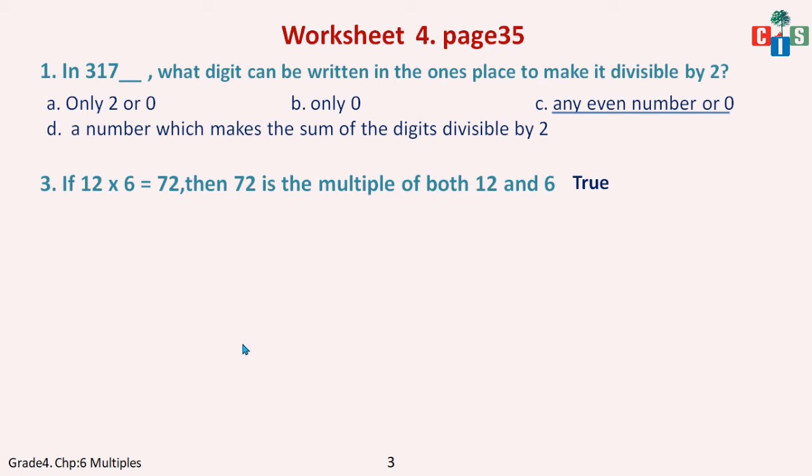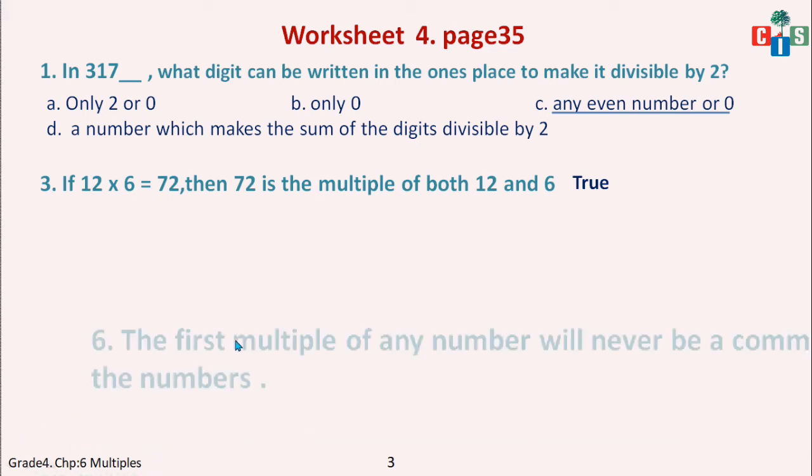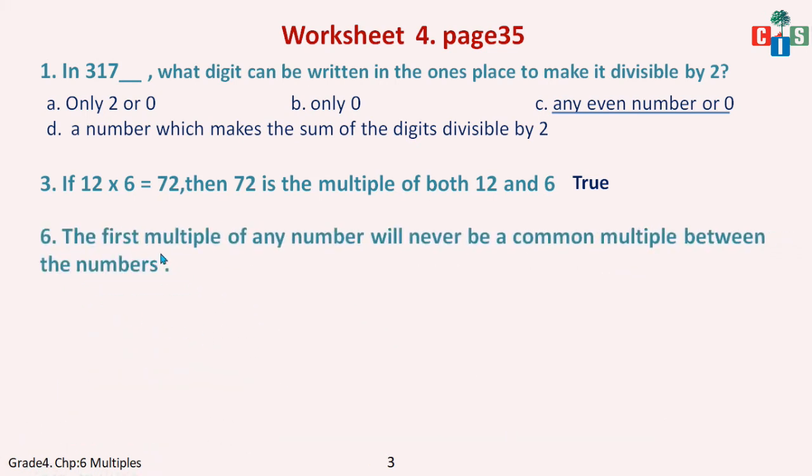Fine. Now moving on to the sixth question, that is the first multiple of any number. The first multiple of any number will never be a common multiple between the numbers. You know common multiples of two numbers, right? So what is it saying? The first multiple of any number will never, never is the key here, be the common multiple between two numbers.